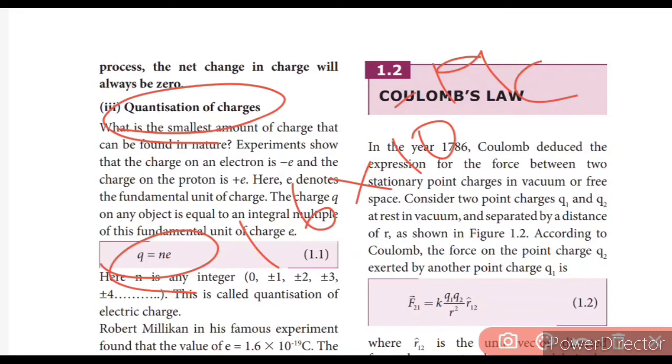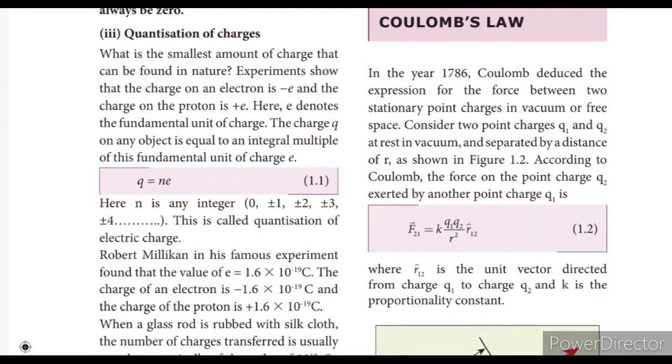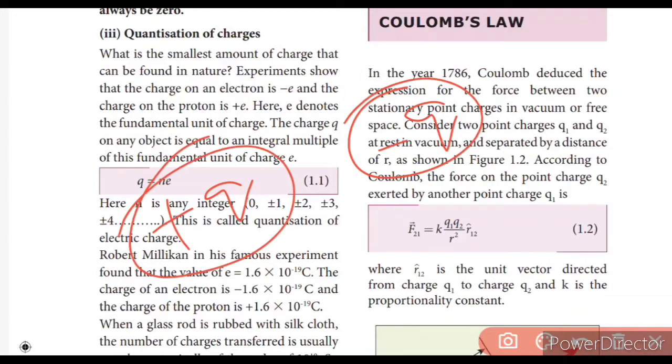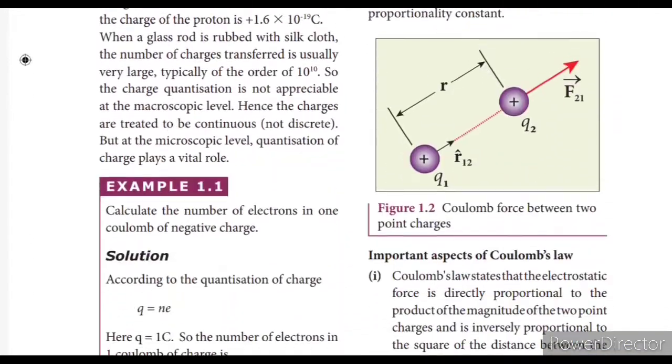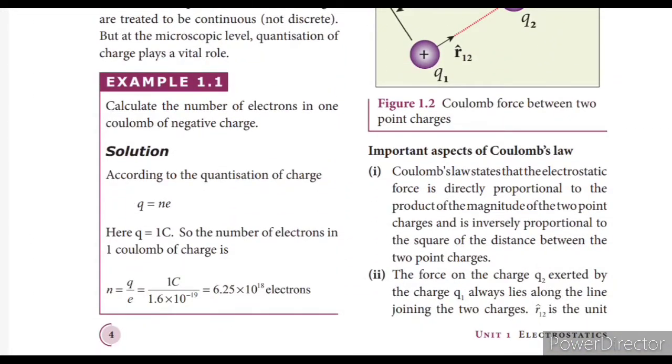The next important thing is called Coulomb's law. In 1786, Coulomb deduced the expression for the force between two stationary point charges. The force between two point charges can be attractive or repulsive: like charges are always repulsive, unlike charges are always attractive. According to Coulomb's law, the force between any two charges is directly proportional to the product of the magnitudes of the two point charges and inversely proportional to the square of the distance between them.